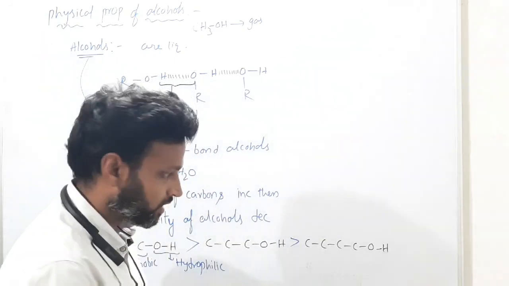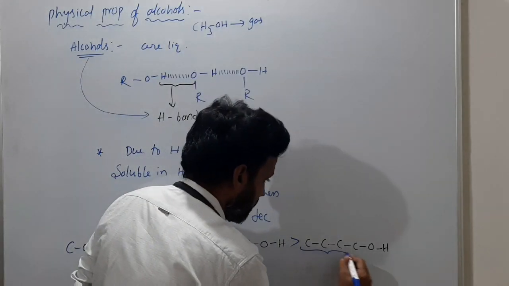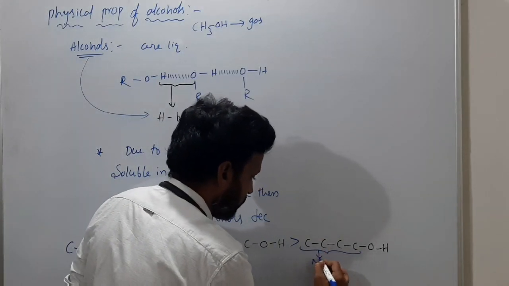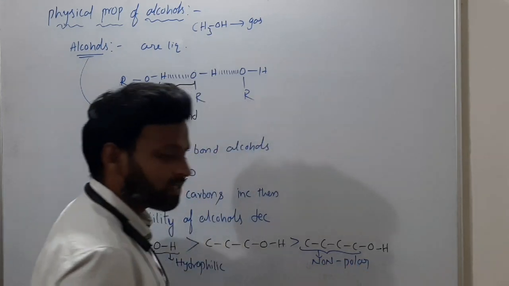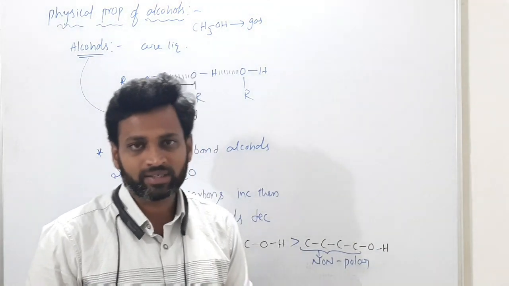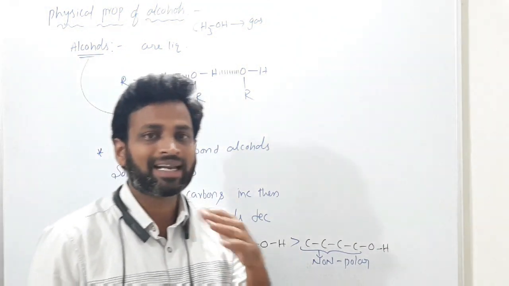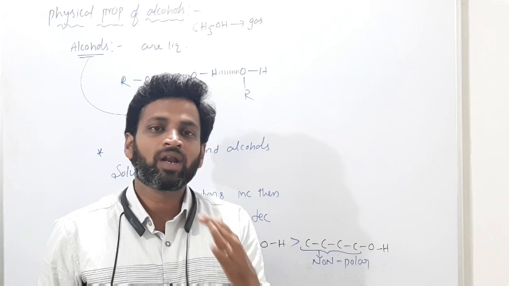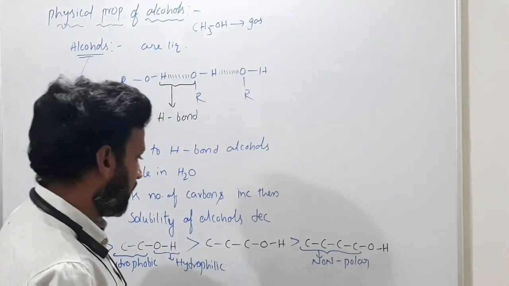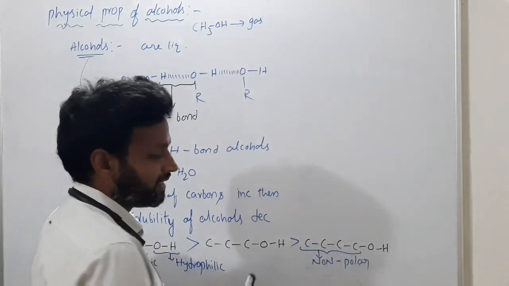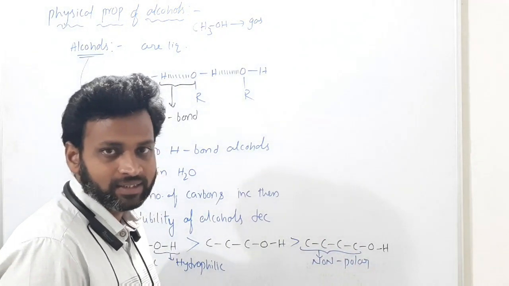Understand what I'm saying? You know that like dissolves like: polar dissolves in polar, non-polar dissolves in non-polar. So as the number of carbons increases, non-polarity increases.